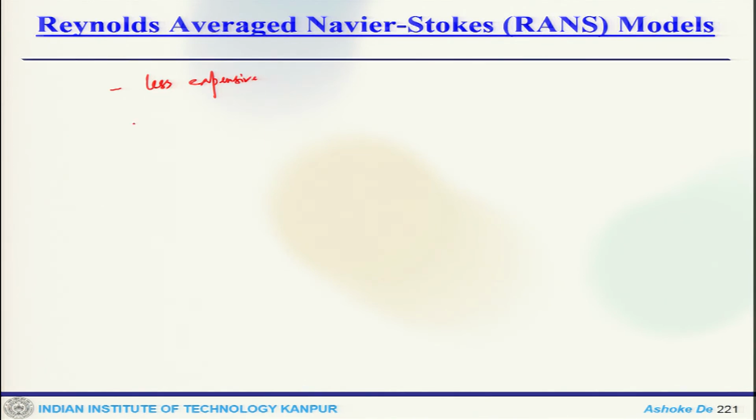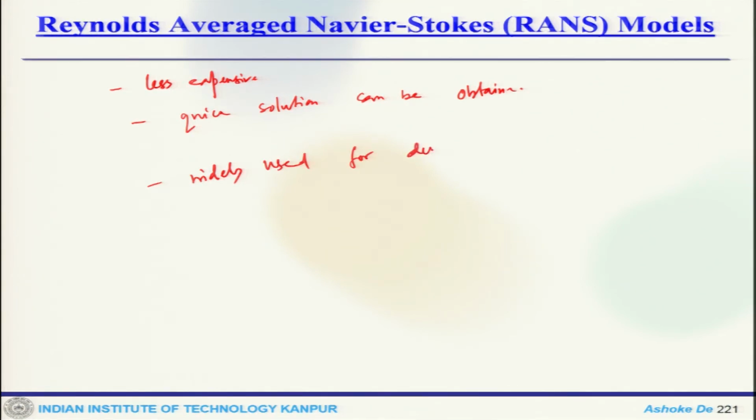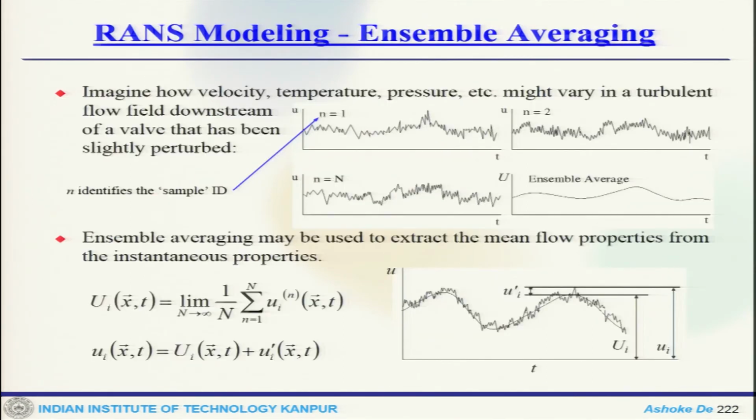Typical engineering flows can be quickly solved, and a quick solution can be obtained, but this approach gives less understanding of turbulence because of averaging. The averaging process has some problems because it creates terms that cannot be solved analytically, but this is quite widely used for design purposes.